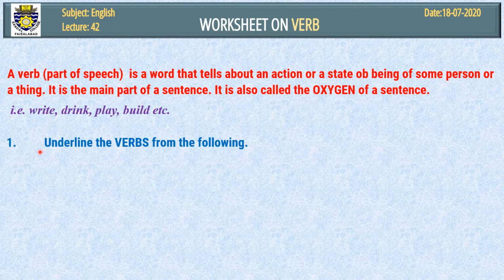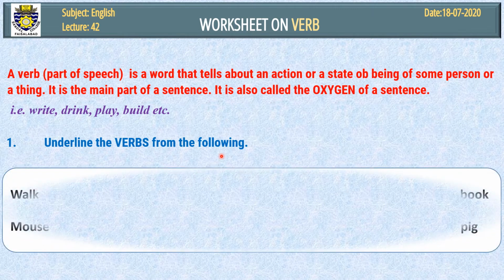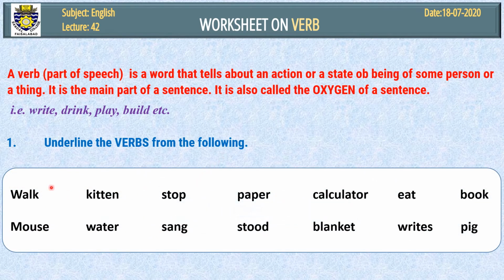Here is a question. Question number 1. Underline the verbs from the following. Here comes the list. These are certain jumbled words. There are verbs and certain other words. We'll underline only the verbs. Walk. Will you tell me, walk is a verb or not? Yes, walk is a verb and we'll underline it. Walk has forms: walked, walked.